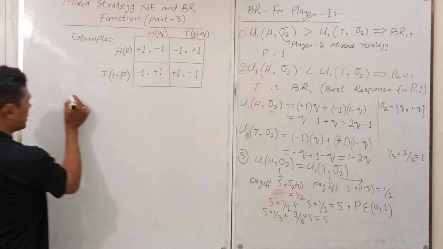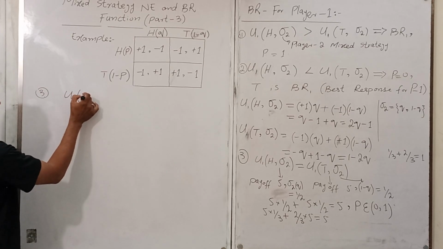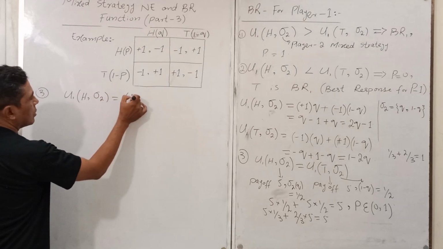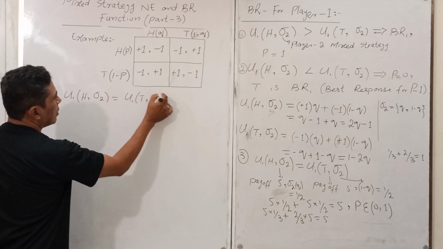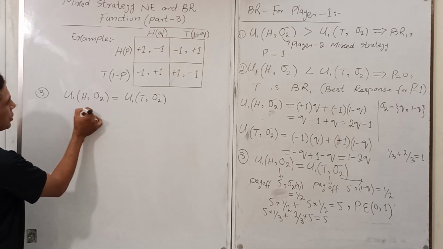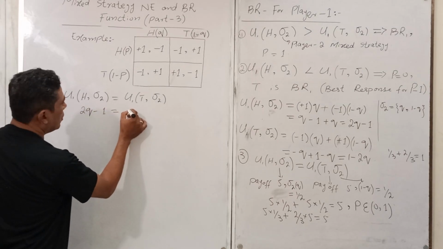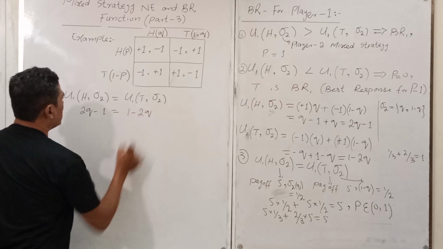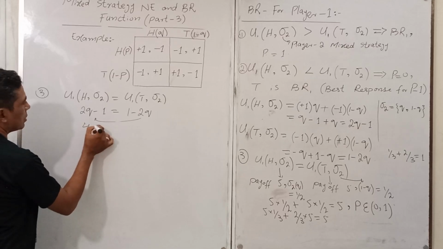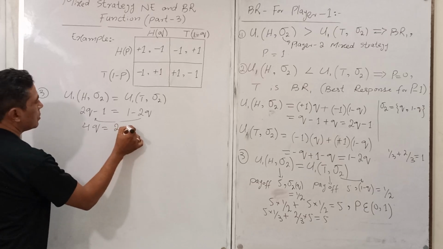So as per this condition, third condition, U1 H equals U1 tail. So what about this one? So you can write 2Q minus 1 just equal to 1 minus 2Q. Move here. So that is 4Q equal to 2.